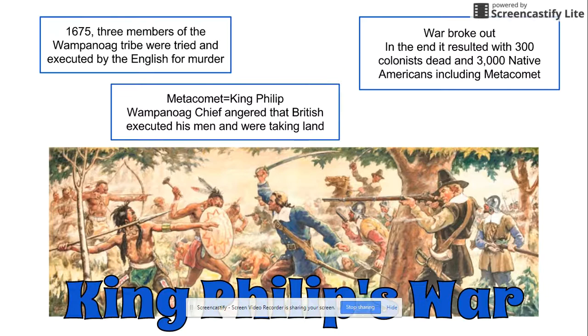And in the end, it resulted with about 300 colonists dead and about 3,000 Native Americans, including Metacomet, who died. And this is significant because we're seeing how the tensions are rising. The conflict is rising in the region between the Native Americans and the colonists.